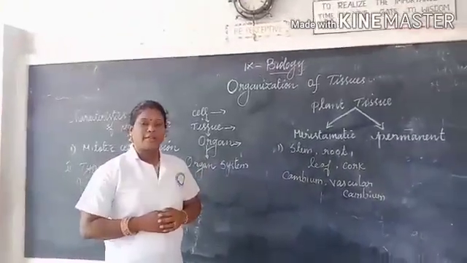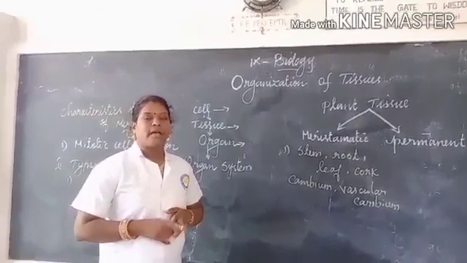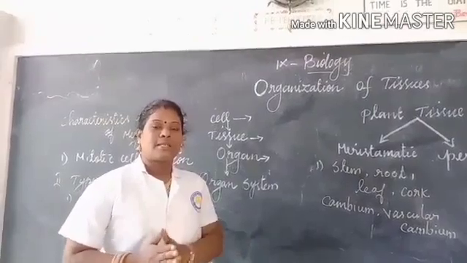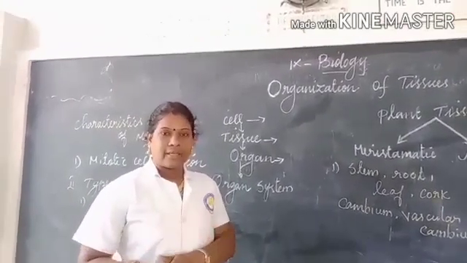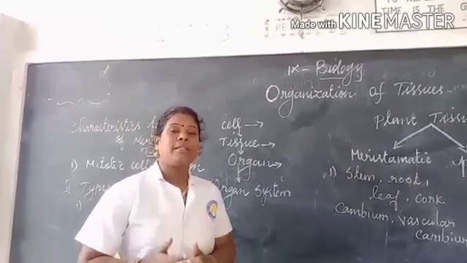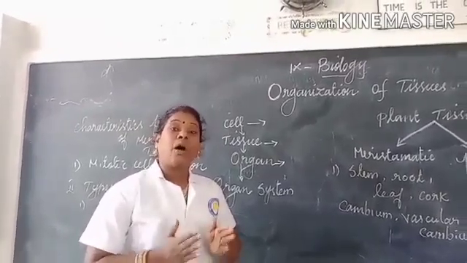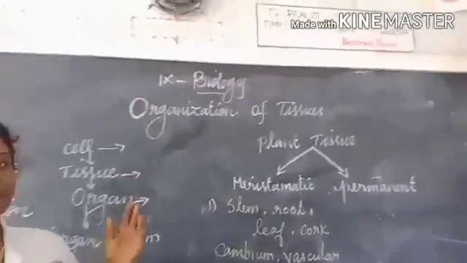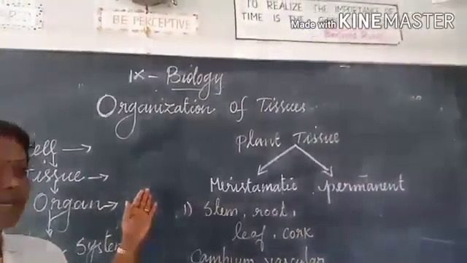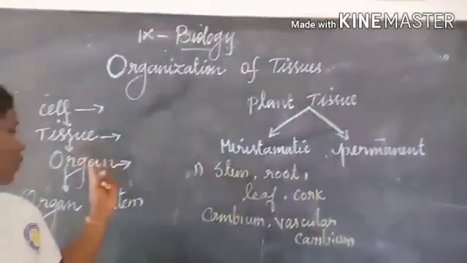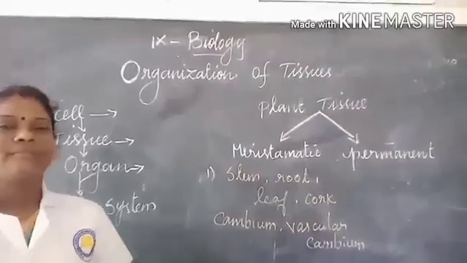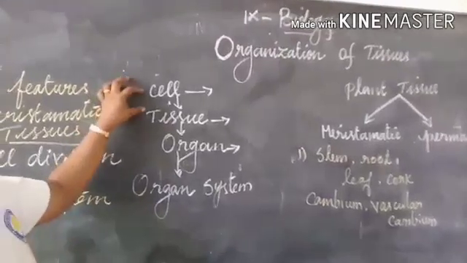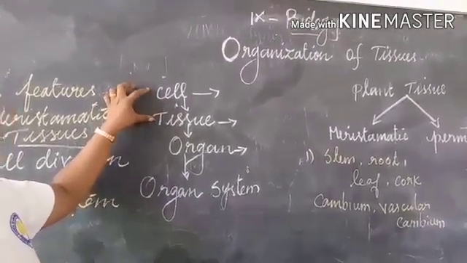Now, unicellular organisms like protozoa and bacteria are made up of a single cell. And multicellular organisms like higher plants and higher animals are made up of millions of cells grouped into an organization of tissue. Now, let us see the organization of tissue. Generally, the organization of tissue is in the form of cell, tissue, organ, organ system. Cell is a structural and functional unit of all living organisms.